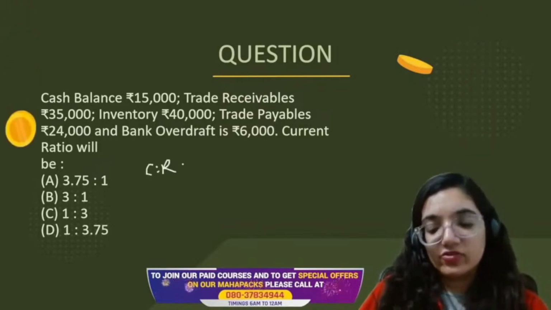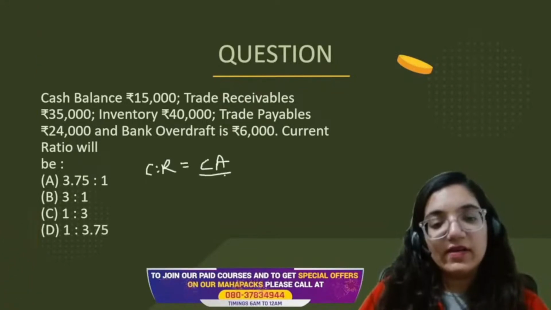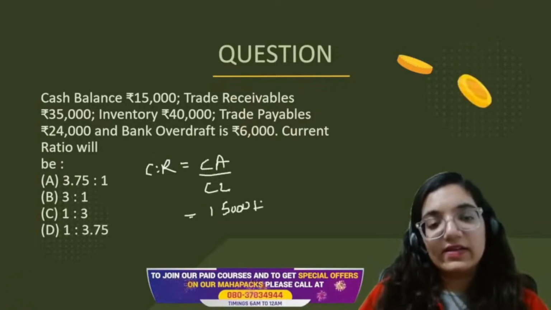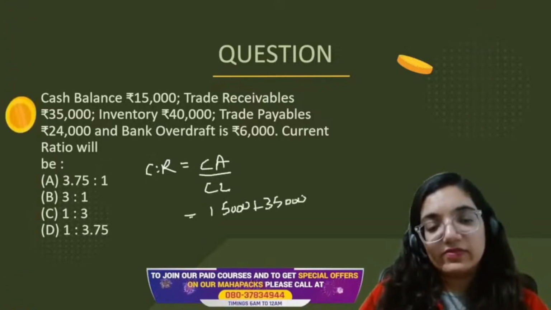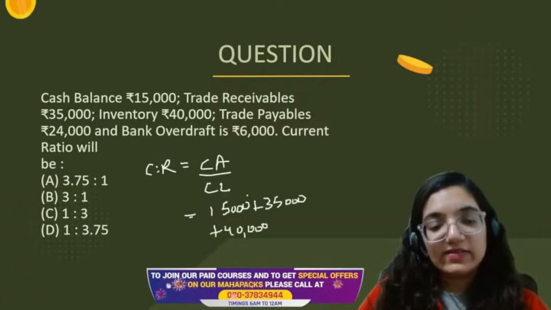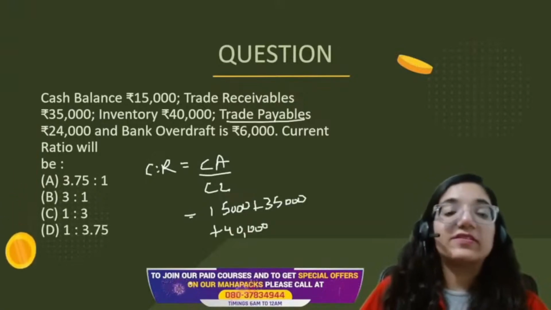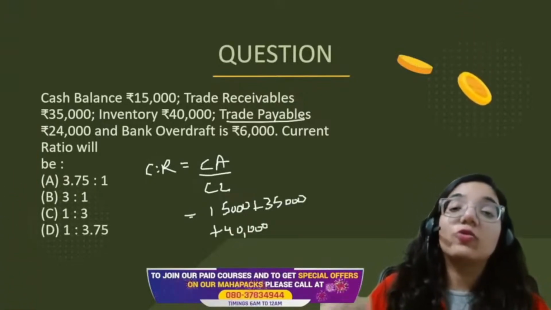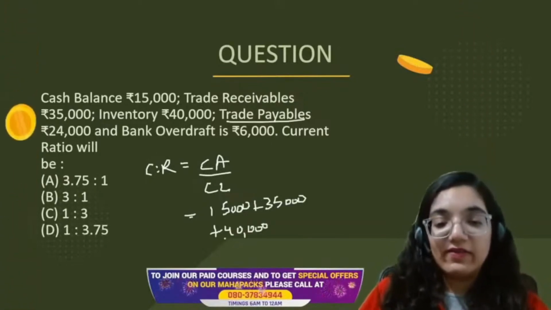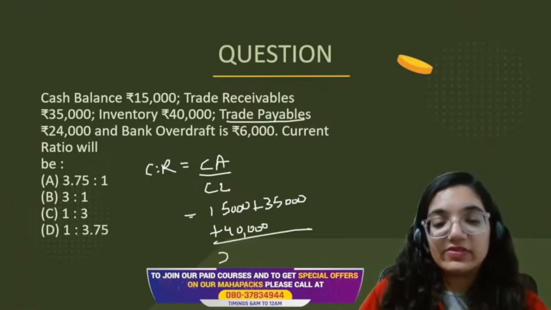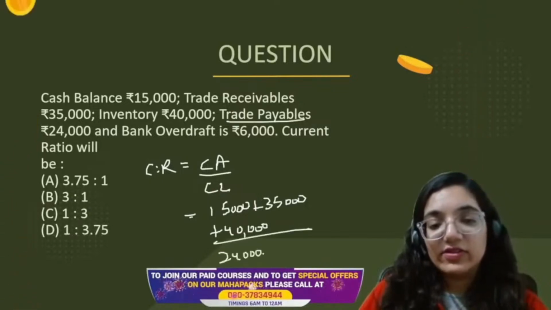For current ratio, it is going to be CA upon CL. Our current assets are 15,000 of cash balance, trade receivables of 35,000, and inventory of 40,000. That's it. Why? Because trade payable is given. The money which I owe to someone else, that would be divided. That is 24,000 plus 6,000.